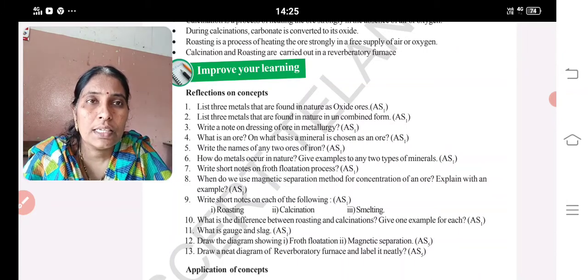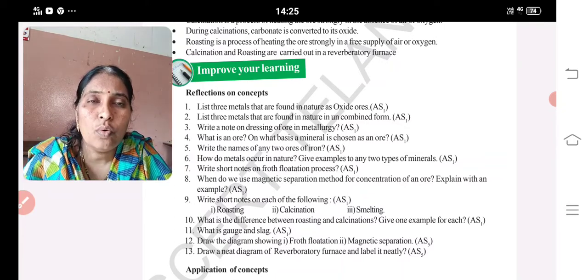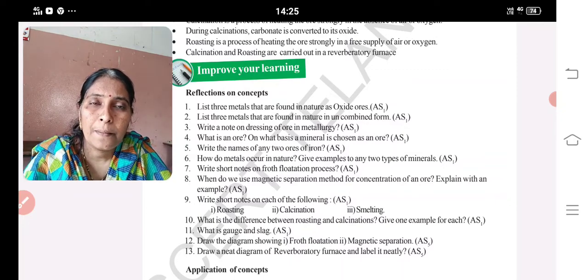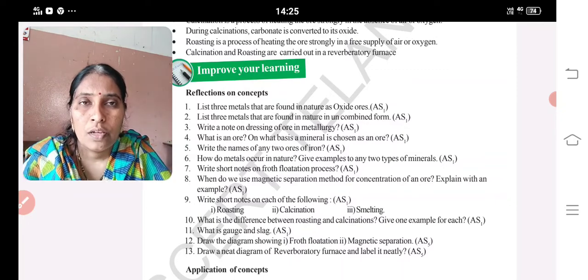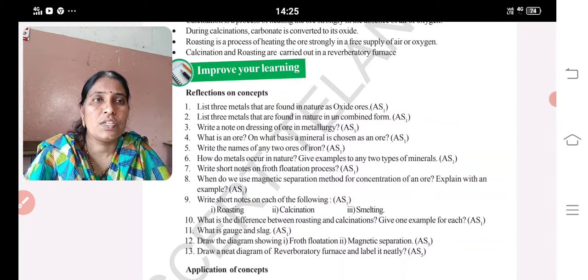So what is asked? List three metals that are found in nature as oxide ores. Aluminium, iron, magnesium, manganese, calcium are the metals that are found in nature as oxide ores.